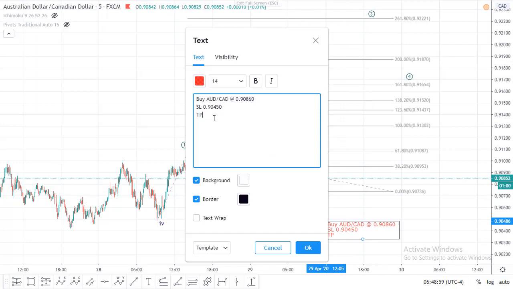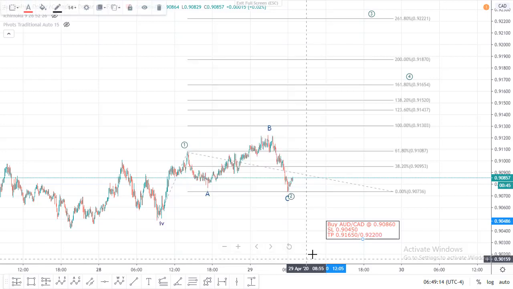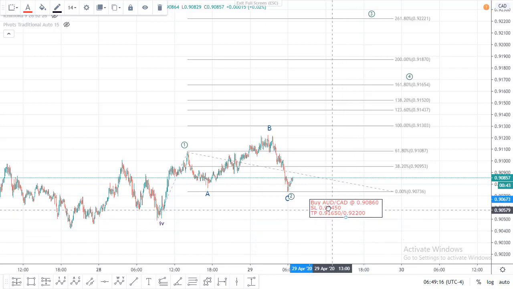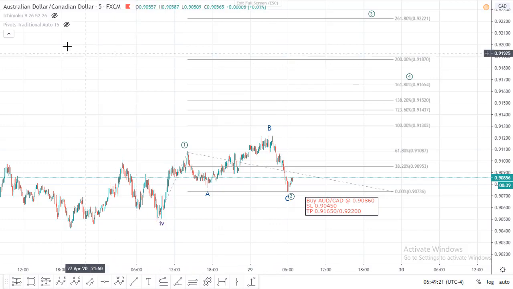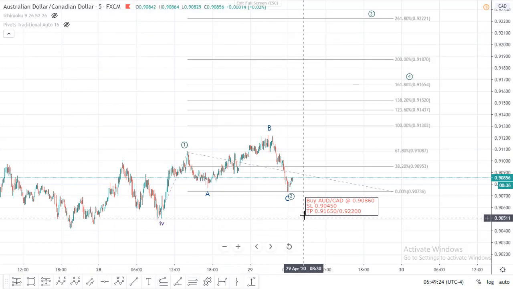So we expect, if it is 61.8%, 0.91650 or 0.9200. So this will be our trading calculation for the Aussie CAD.